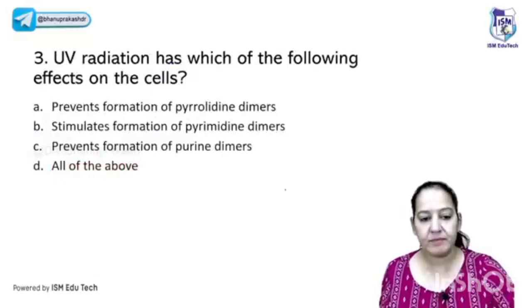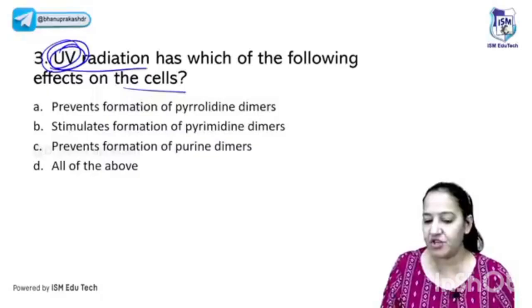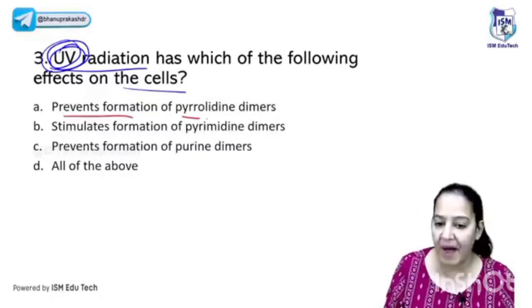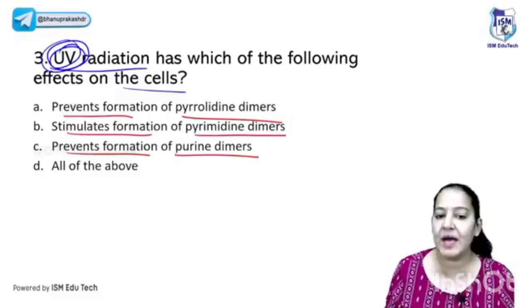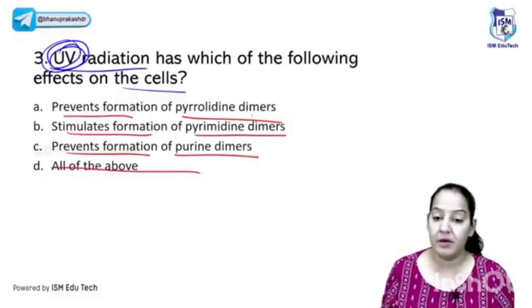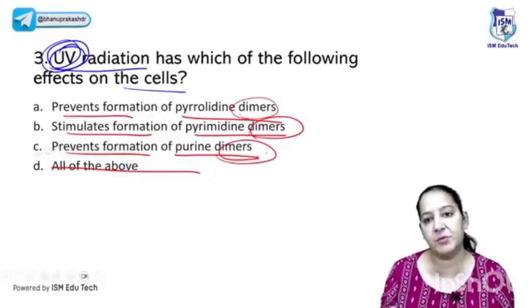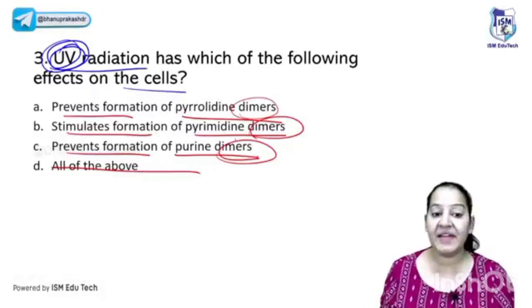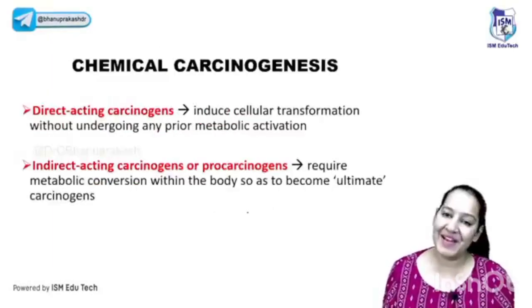Going to the next question. UV radiation has one of the following effects on the cell. Tell me the mechanism of action of UV. It prevents formation of pyrimidine dimers. It stimulates the formation of pyrimidine dimers, prevents the formation of purine dimers, all of the above. What is the correct answer? All the options are related to dimers, but what is the exact answer? Is it purine or pyrimidine, prevents or stimulates? Yes, it stimulates the formation of pyrimidine dimers. You all are right. So we are done with physical carcinogenesis.